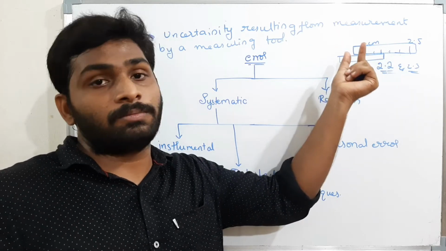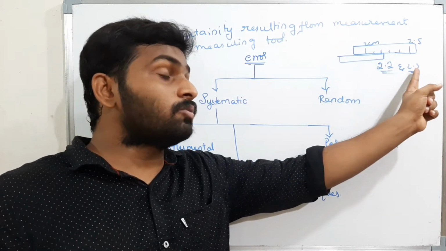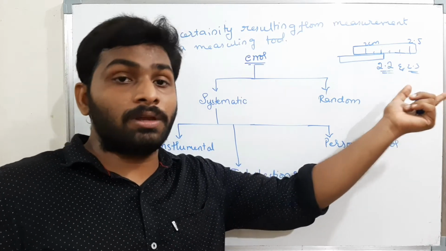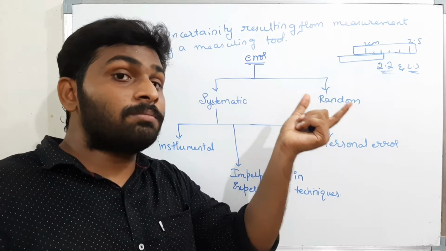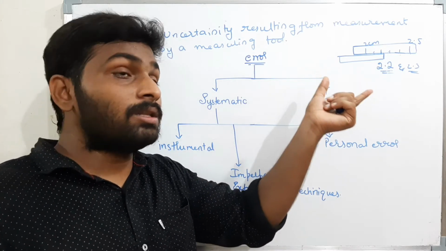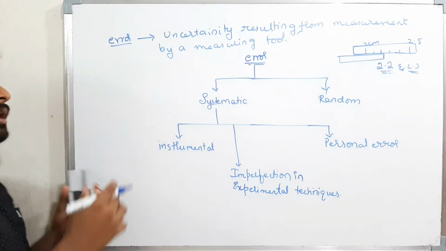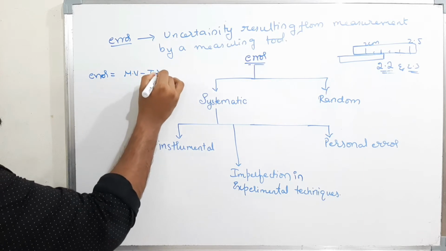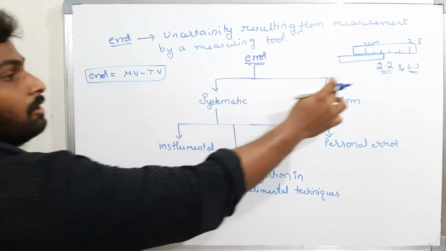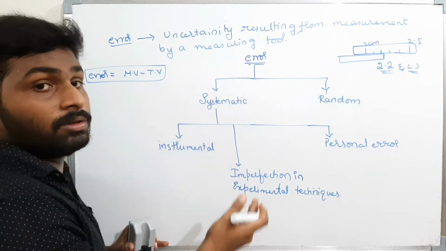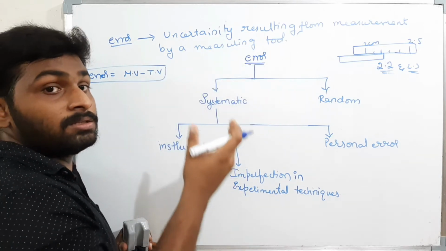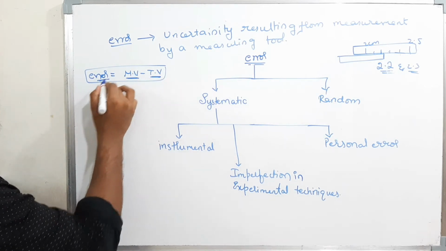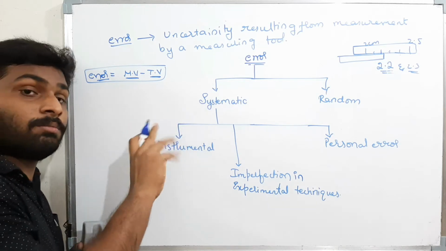There is some uncertainty. I don't know whether it is 2.2 or 2.3, or whether it is 2.25 or 2.27. There is some difference between the measured value and the true value, and that difference is nothing but the error. The error is always given by measured value minus true value. I measure some value, 2.2, but the actual value is not 2.2. The actual value is 2.22 something. That is the true value. The difference between the measured value and the true value is the error. The error can be positive or negative.